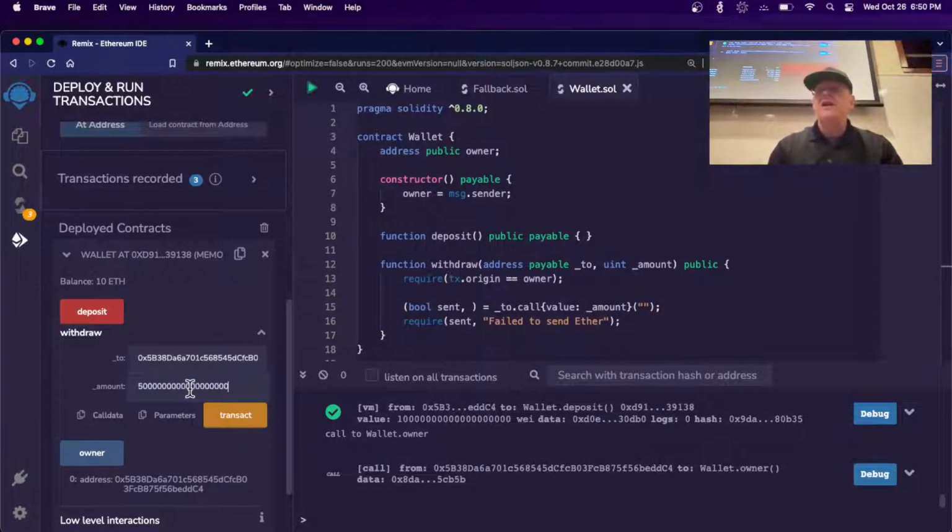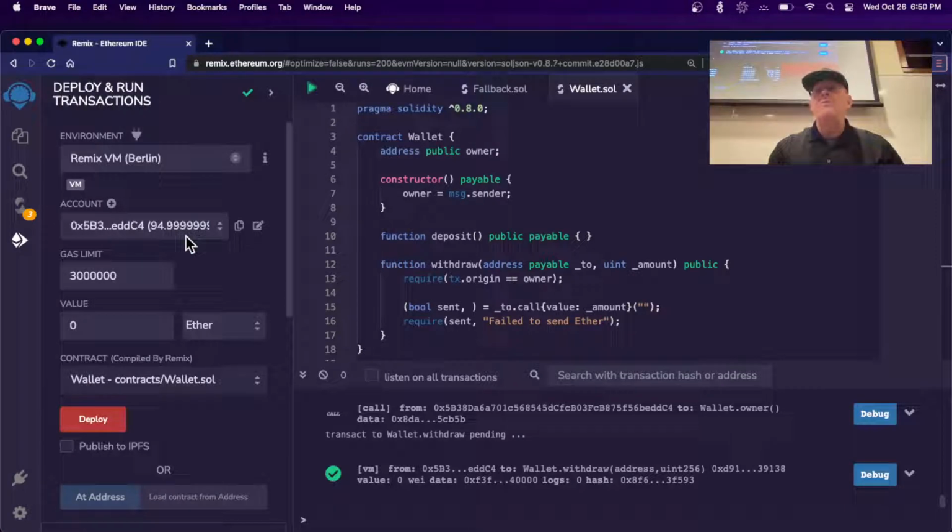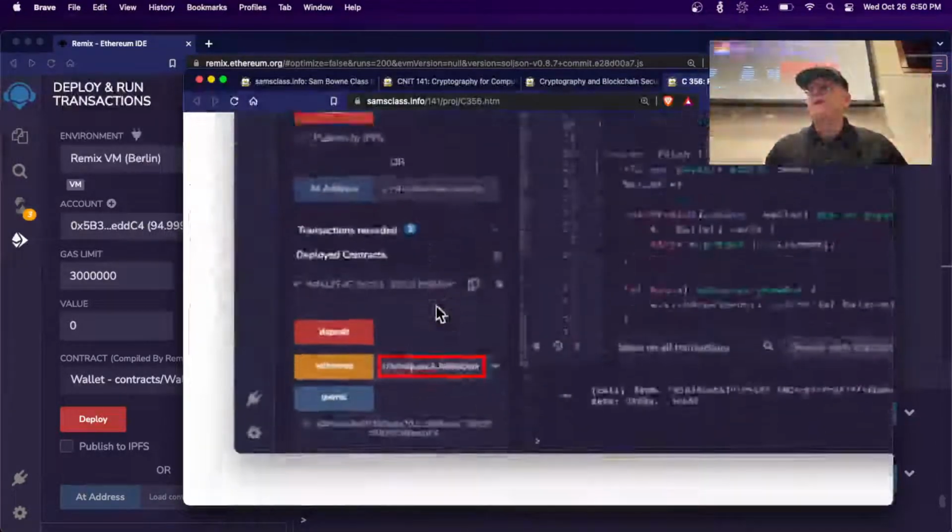So there's that, and that is 5 Ether, 10 to the 18. So I should be able to transact. It looks like it's exceeded. Yep, the balance has now fallen to 5 Ether, and I'm now back up to 95. So I can put in money, and I can withdraw money. Now,